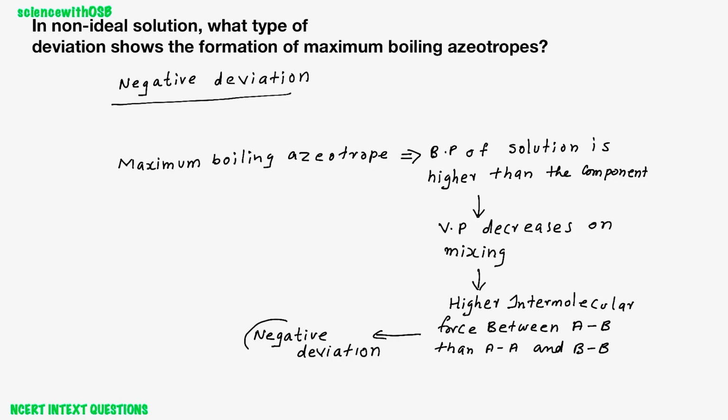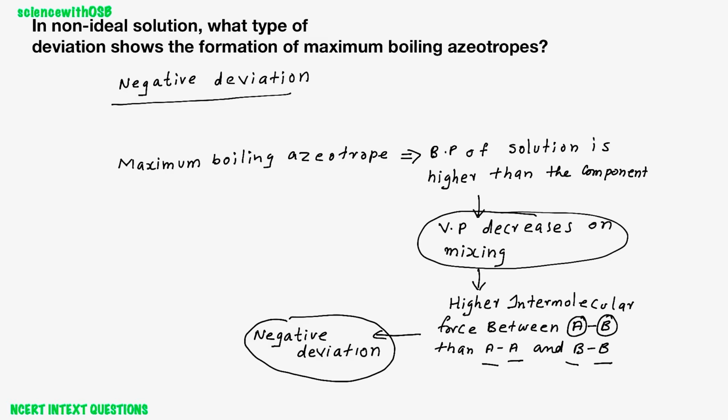See, if the deviation is negative, then we know the new interactions developed between A component and B component. That means AB interaction will be stronger than AA interaction and BB interaction, right? Then definitely what happened? The vapor pressure decreases, correct? If vapor pressure decreases, then what about boiling point? Boiling point increases. Boiling point of the solution will be greater than the pure components. If boiling point is greater, then we call it as what? Maximum boiling azeotrope. Hope you understand.